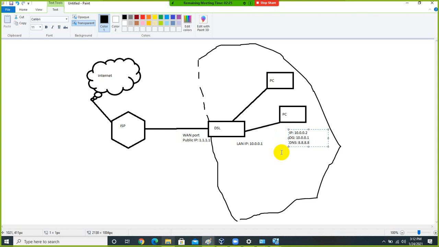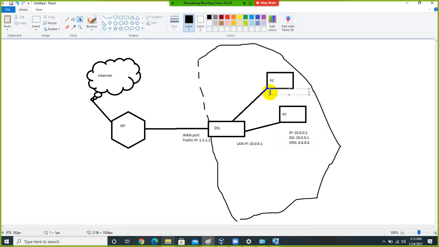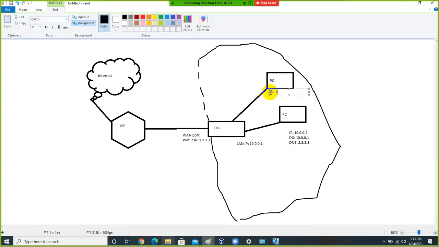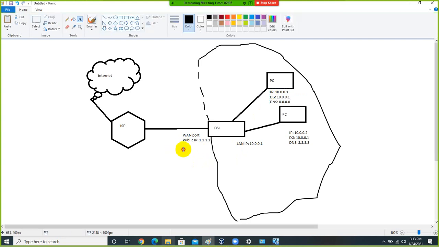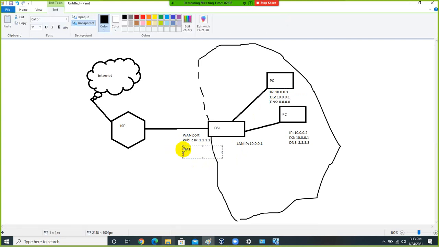So these two machines, if they want to communicate with each other, they will use the 10.0.0.3 or 10.0.0.2 IP address to communicate with each other. But if they want to communicate with the internet, this public IP address will do the translation.